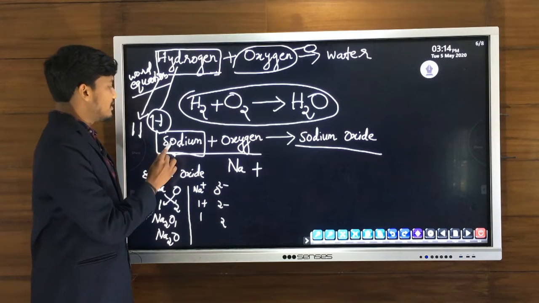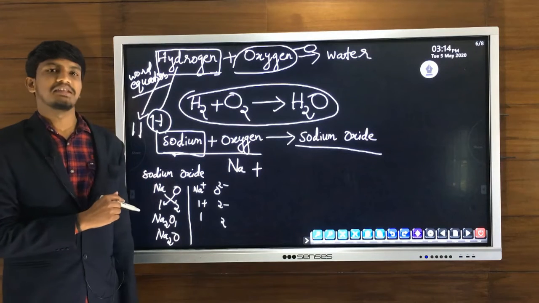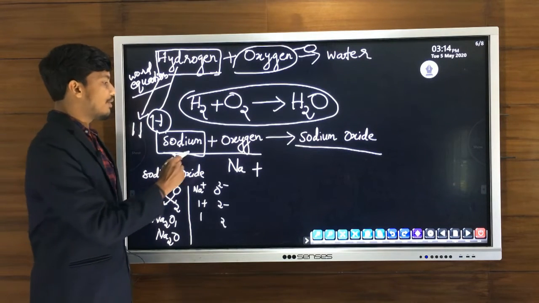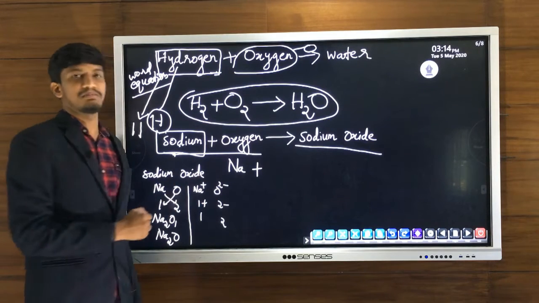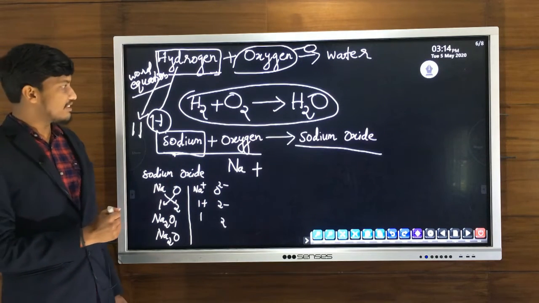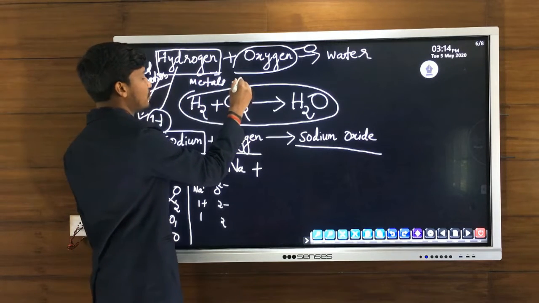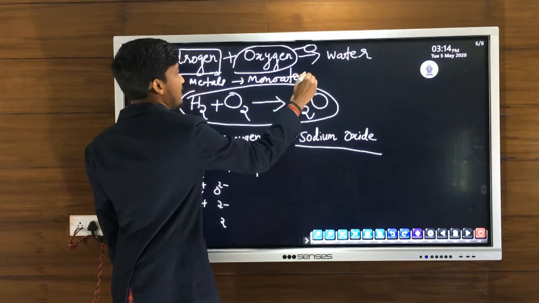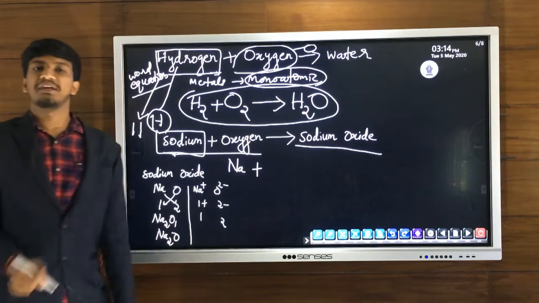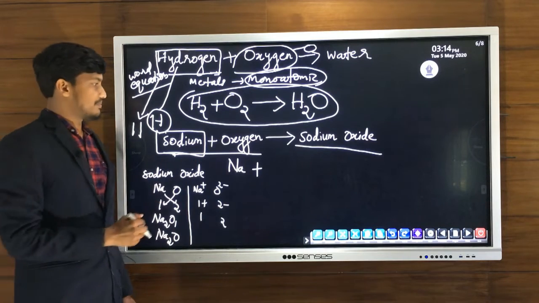That is, if a metal is the reactant or product, we have to write only the symbol, because last year we have learned that metals are considered monoatomic. So for their chemical formula, we will write only the symbol.